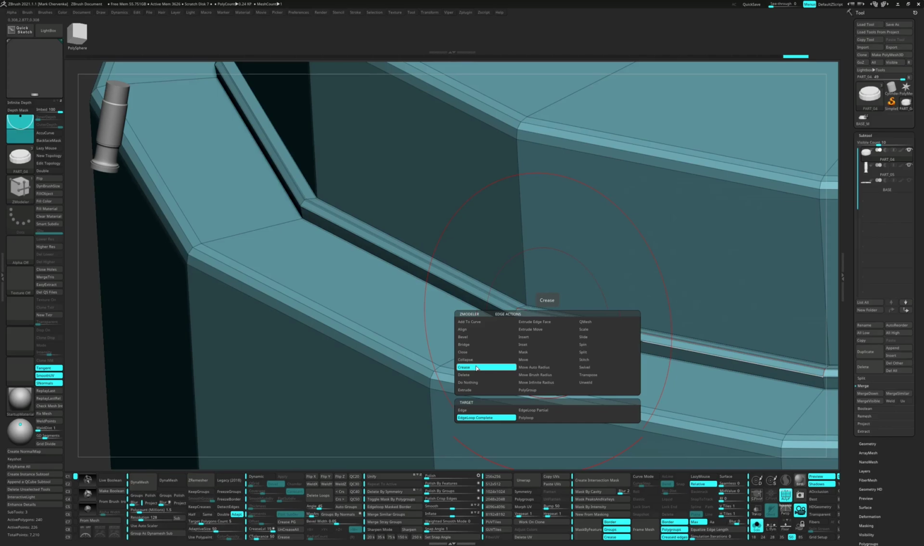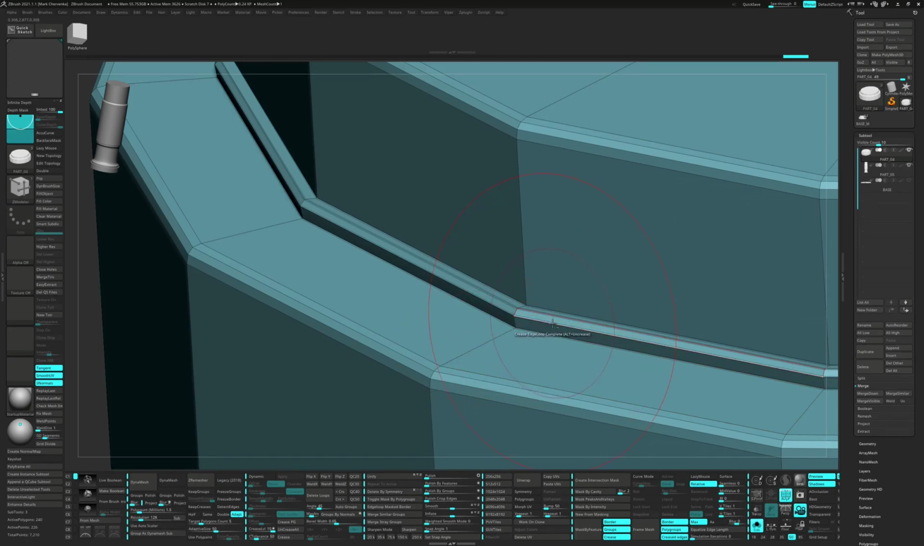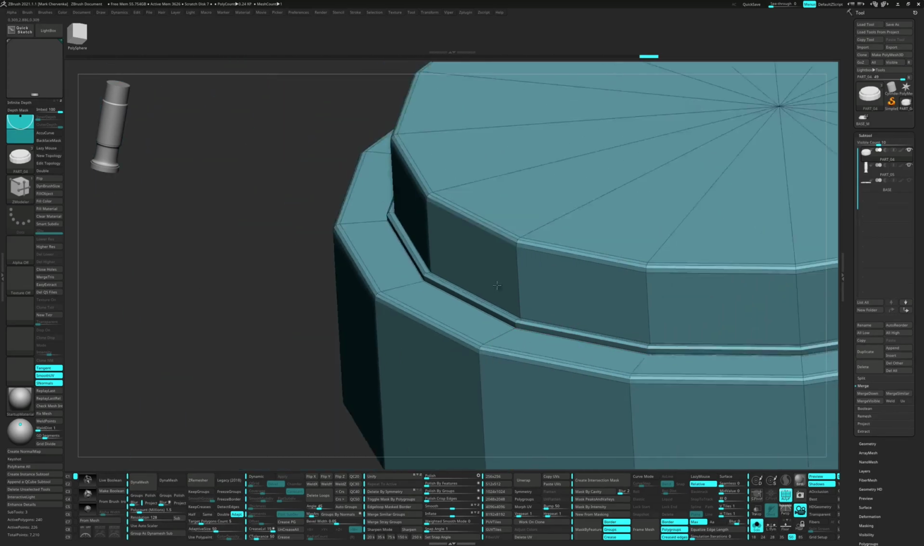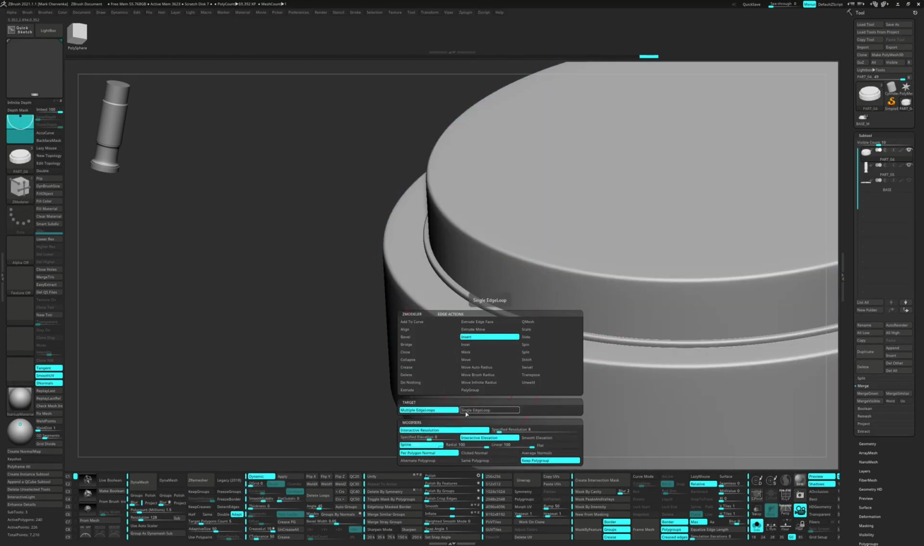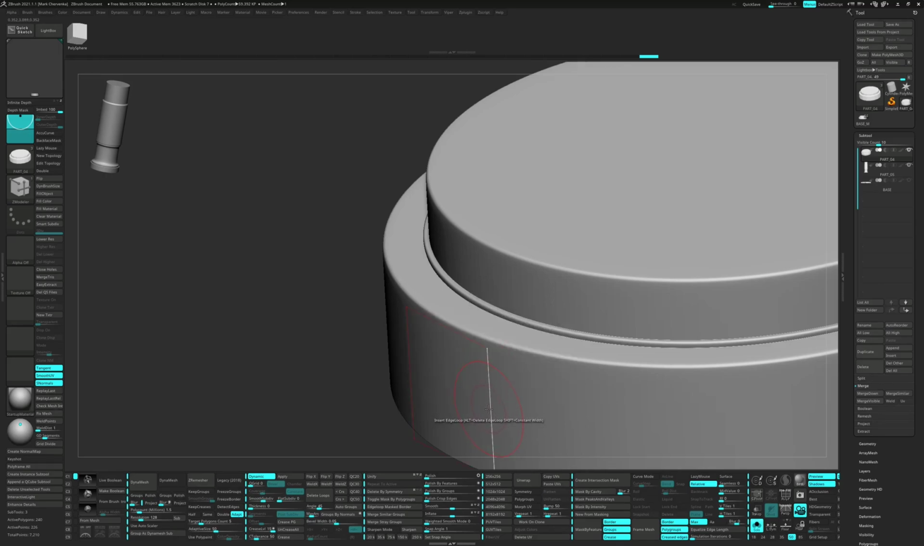Uncrease the edges that need it, and insert control loops near the bevel. What I like to do is slide the edge loop all the way up and then slightly pull it back a hair.